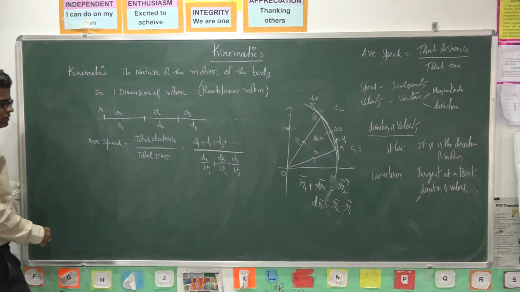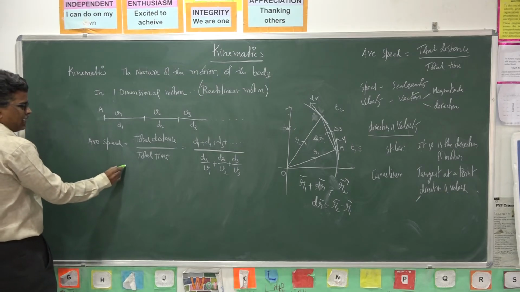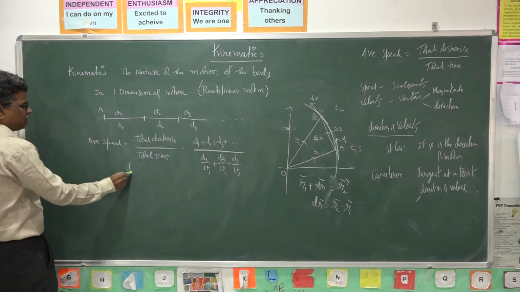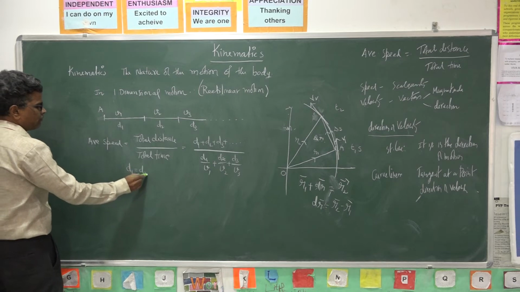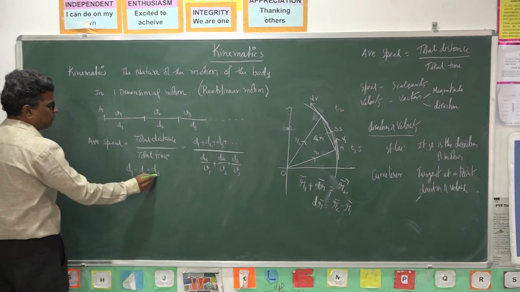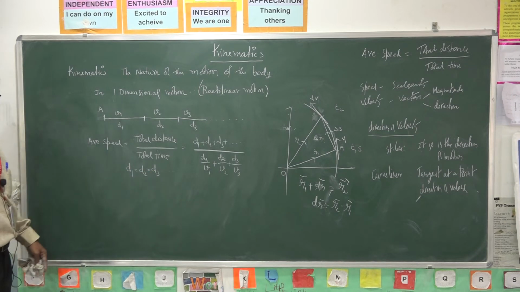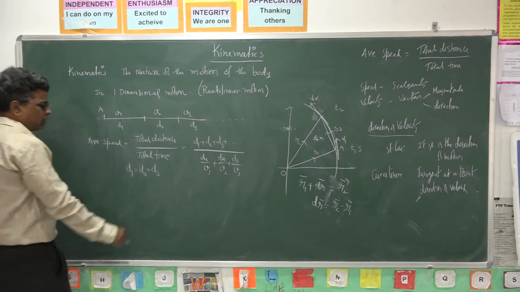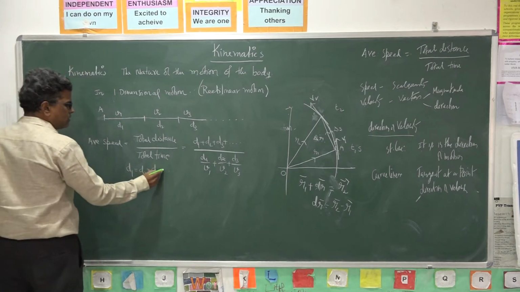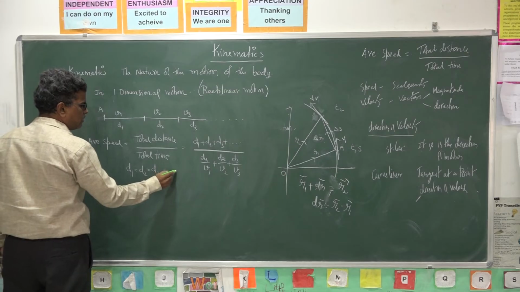Suppose it has n intervals, and d1 is equal to d2 is equal to d3, like this, there are n parts. Let each part be d.